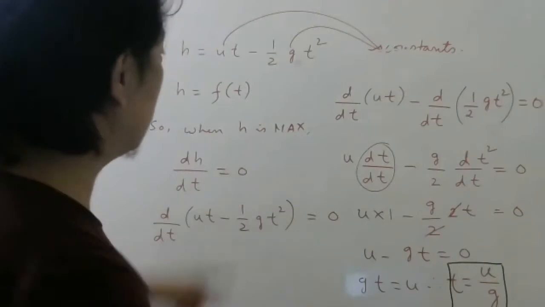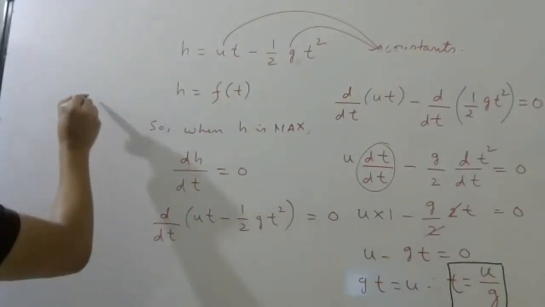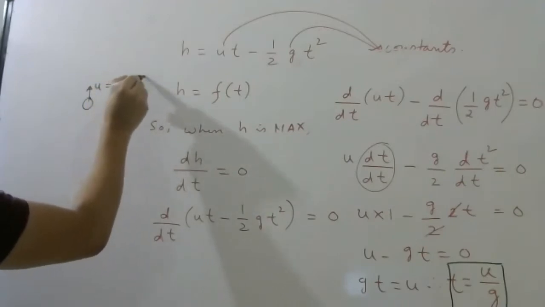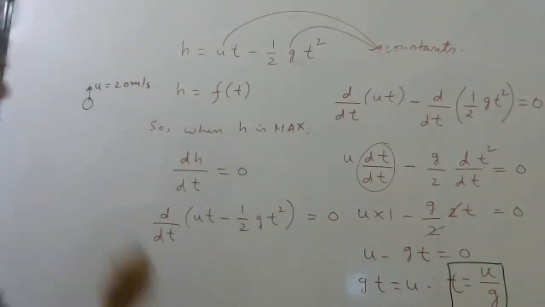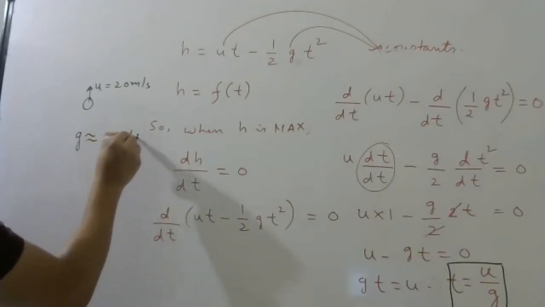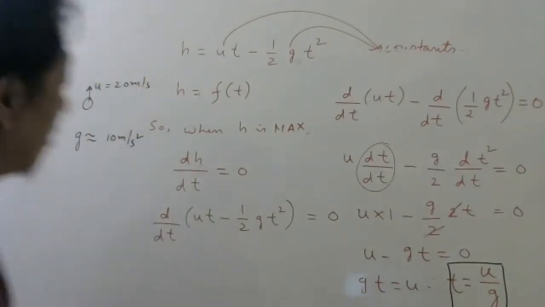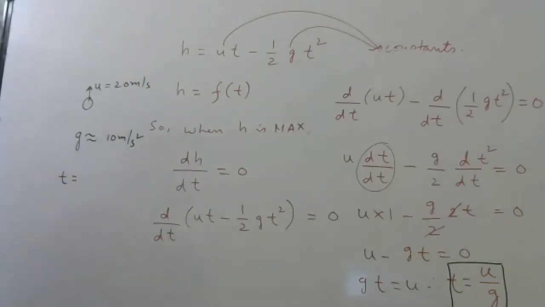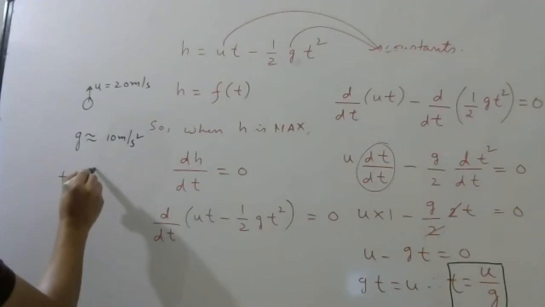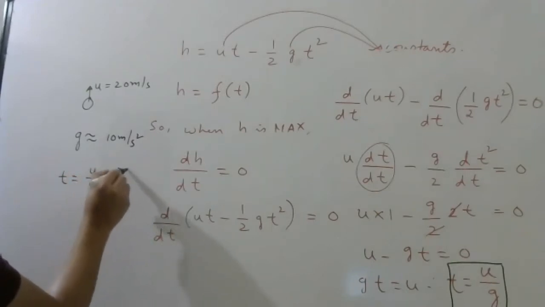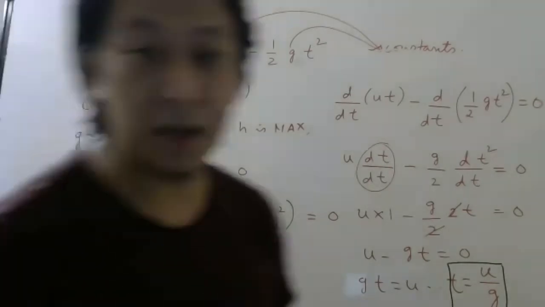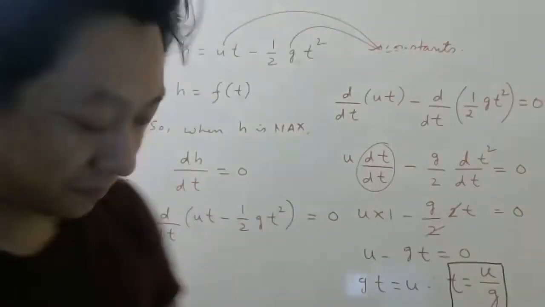If u was given in the problem as 20 meter per second, and g is approximately 10 meter per second square, then the time is u by g, which is 20 by 10, 2 seconds. So after 2 seconds, the height will be maximum.